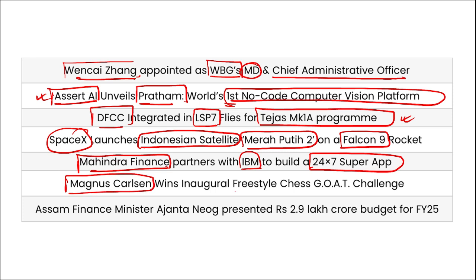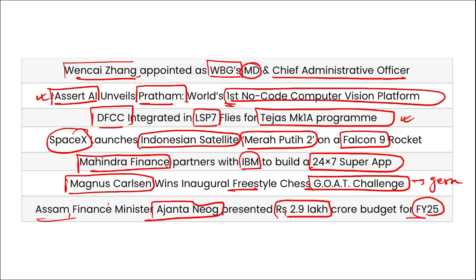Magnus Carlsen has won the inaugural Freestyle Chess GOAT Challenge, right? And this was held where? This was held in Germany. Assam Finance Minister Ajanta Neog presented a 2.9 lakh crore rupees budget for fiscal year 25. So friends, these are your important current affairs for the day. Now let's move to some revision part that will be beneficial in your learning.